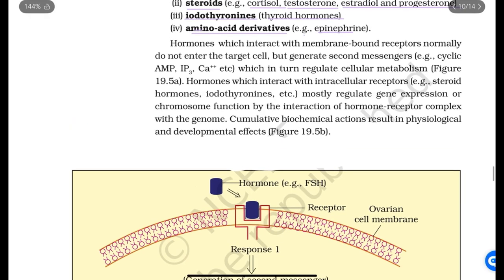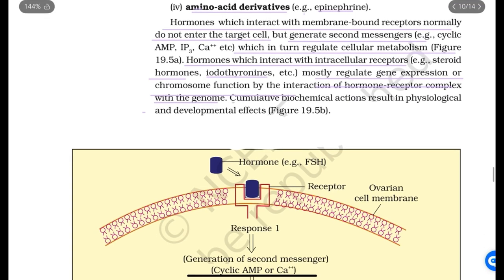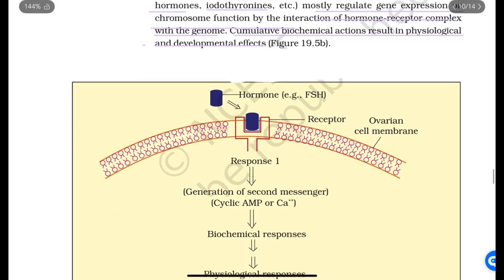Hormones which interact with membrane bound receptors normally do not enter the target cell but generate second messengers, which in turn regulate cellular metabolism. Hormones which interact with intracellular receptors, for example iodothyronines, mostly regulate gene expression or chromosome function by the interaction of hormone receptor complex with the genome. The cumulative biochemical actions result in physiological and developmental effects.